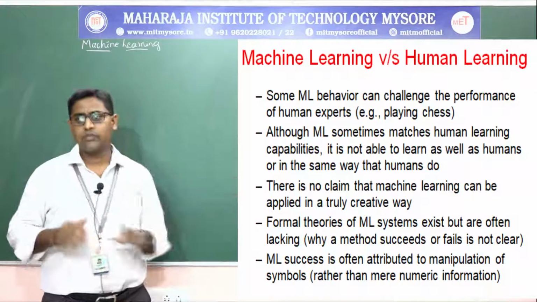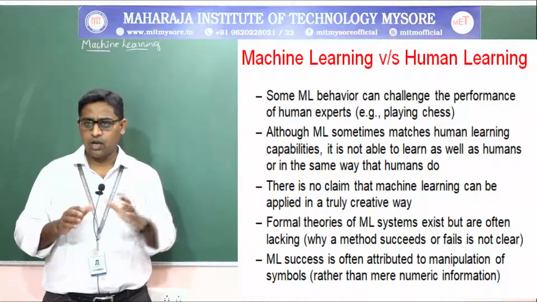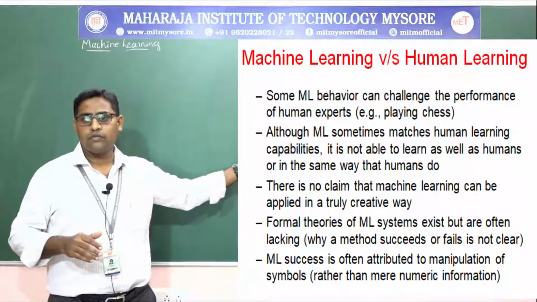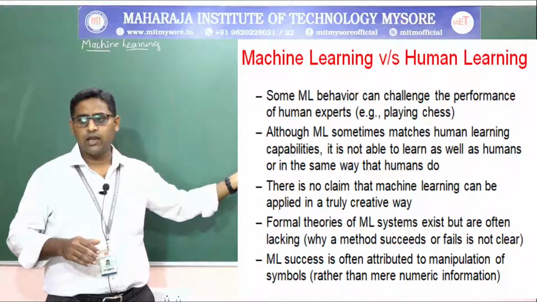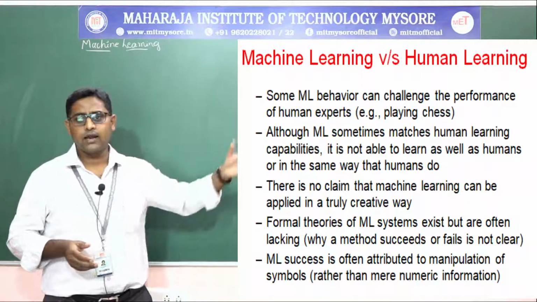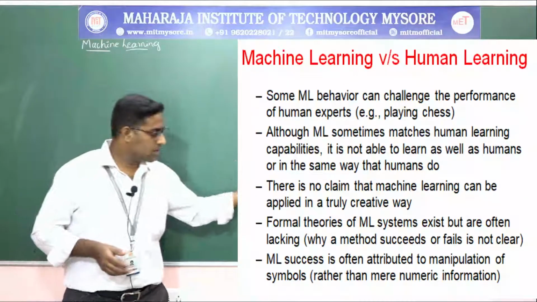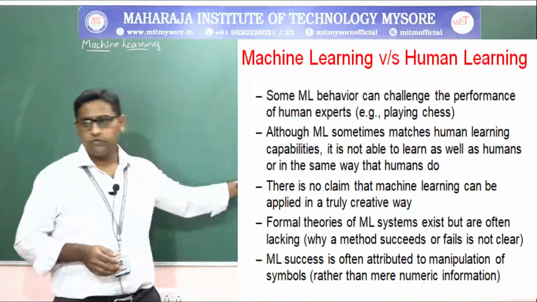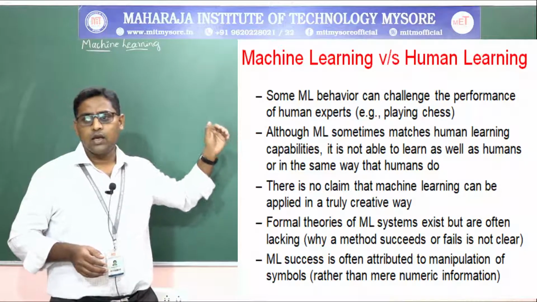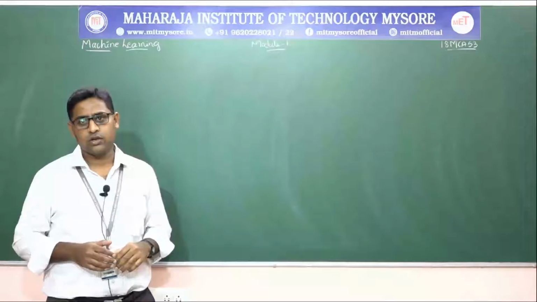Formal theories of machine learning systems exist, but more often they are lacking methods to say what will succeed or what will fail. It is not clear when it fails. Machine learning success is often attributed to manipulation of symbols rather than mere numeric information.